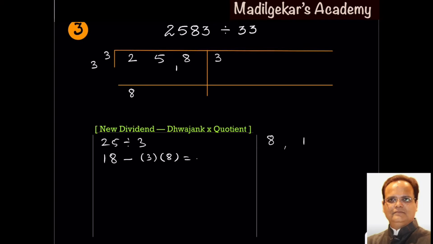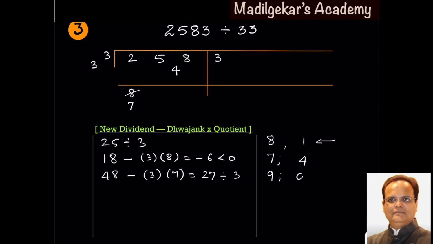18 minus 24 is minus 6, which is a negative number. As discussed previously, change quotient and remainder. Instead of 8, consider it as 7. So if we take quotient 7, then the remainder will be 4. So remainder is 4. New dividend is 48 minus Dvajank into quotient. 48 minus 21 is 27 divided by operator 3 gives you quotient 9, remainder 0.